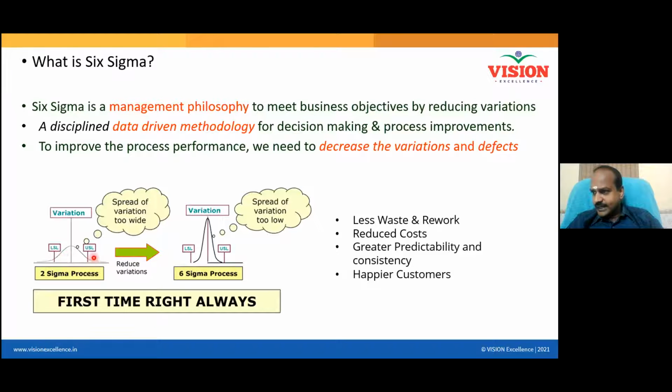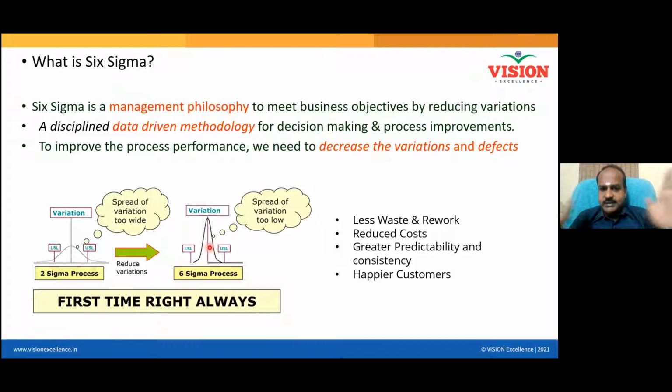When the process is wider, we consider the process as less capable. When the process is narrower, we consider the process as highly capable. A highly capable process will have a higher sigma level. We'll teach you what sigma level is slightly later. So what we are targeting here is reducing variation, a process like this into a process like this.